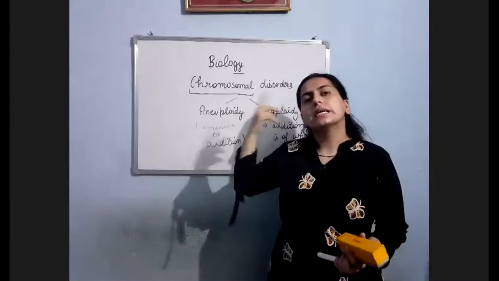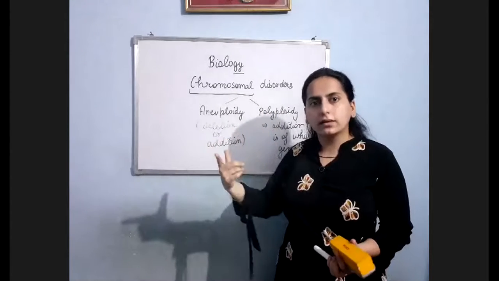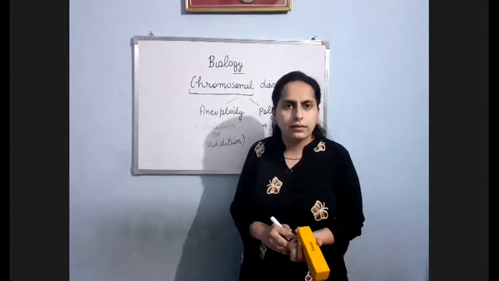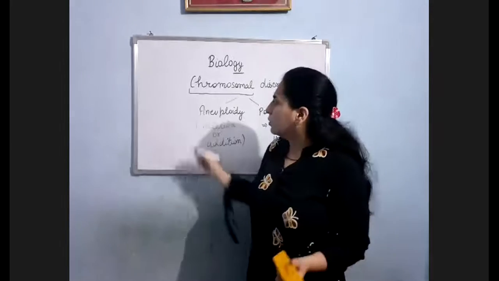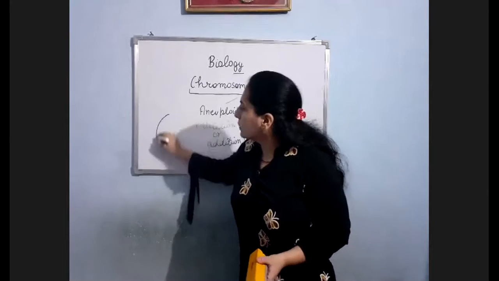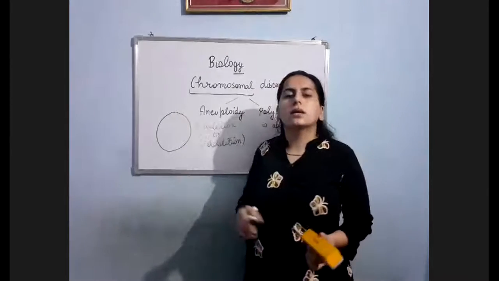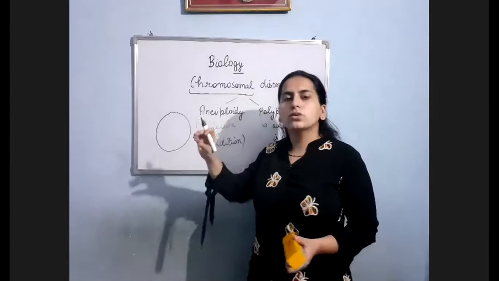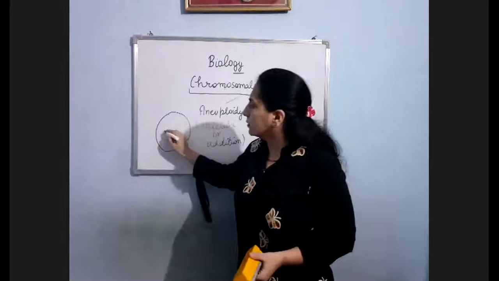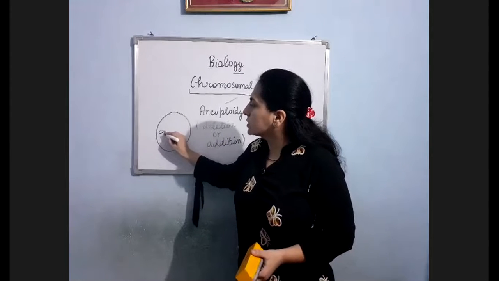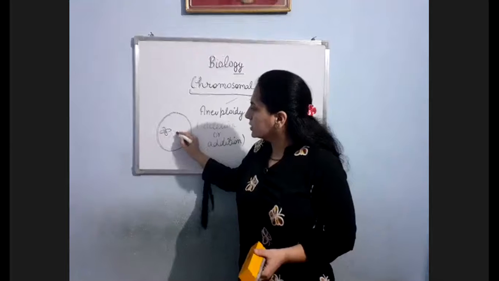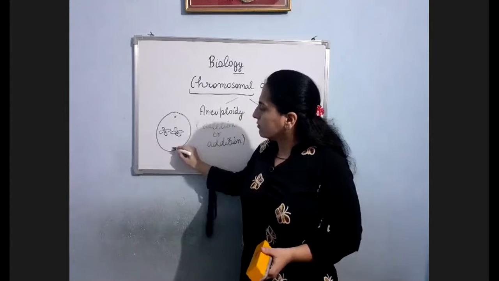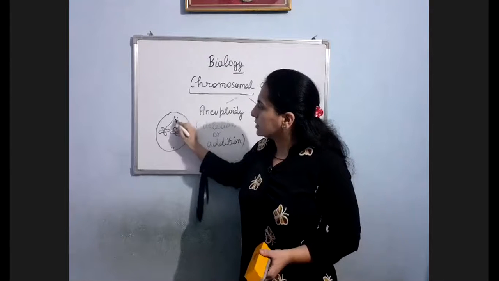Actually, why are these two happening? If I talk about cell division, you have to go to aneuploidy and see what is happening. If you remember anaphase in the second meiosis, suppose here I have a cell. This cell is undergoing cell division. As you know, in metaphase, the chromosomes are aligned towards the equator. Suppose the chromosomes are at the equator. Clear? Just see here. I am drawing two chromosomes. From here, spindle fibers will arise like this.